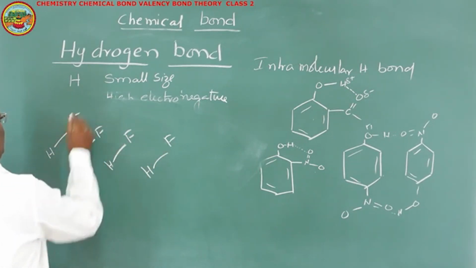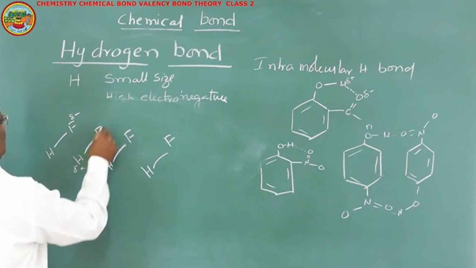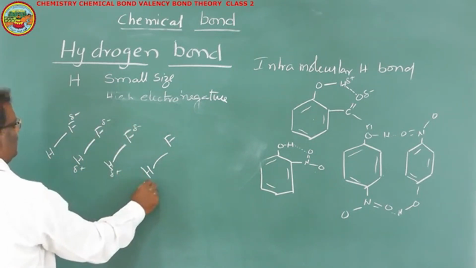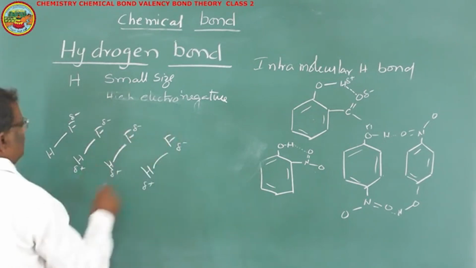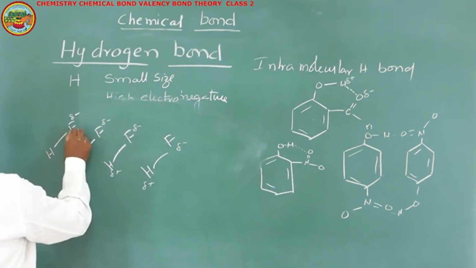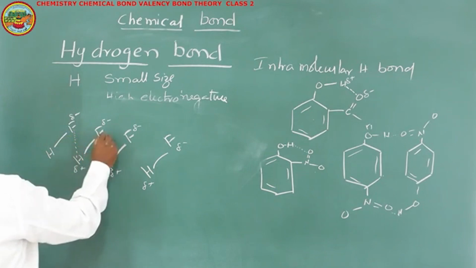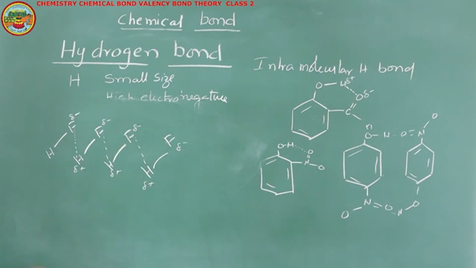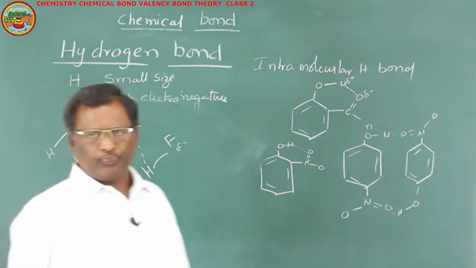So here we will have partial negative charge, here you will have partial positive charge, partial negative, partial positive, partial negative, partial positive, partial negative, and so on. So now the partial negatively charged fluorine will attract the partially positively charged hydrogen such that a strong hydrogen bond is present in HF also.